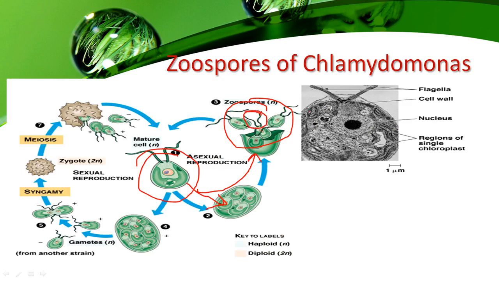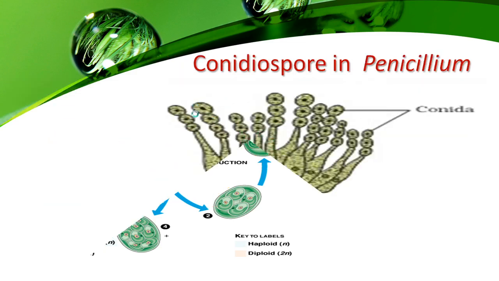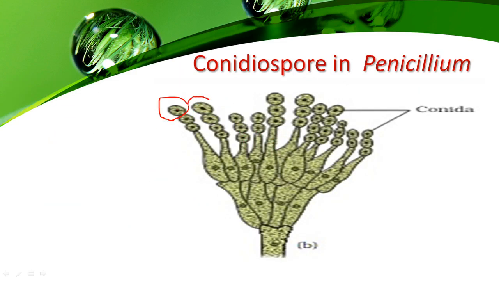यहाँ पे flagella होते हैं, इसलिए इस spore को क्या बोला जाता है? motile spores बोले जाते हैं. और उसको scientific language में क्या बोला जाता है? Zoospores. But here there is absence of flagella. यहाँ पे spores को flagella नहीं होते. These spores are observed in fungi, that is Mucor, Penicillium, Rhizopus.